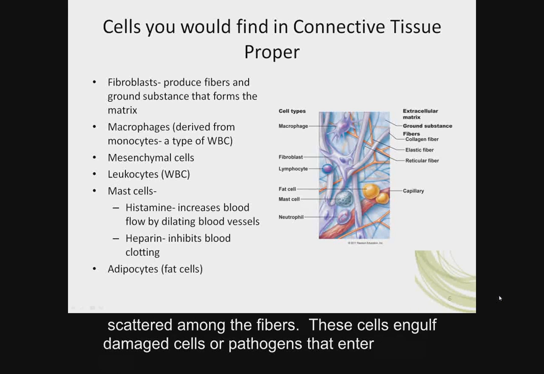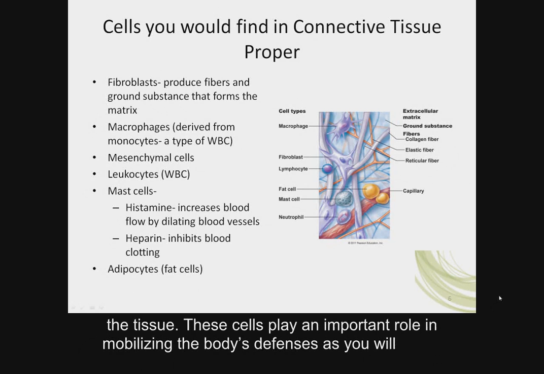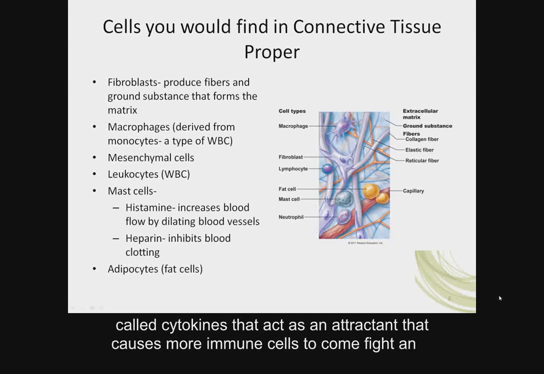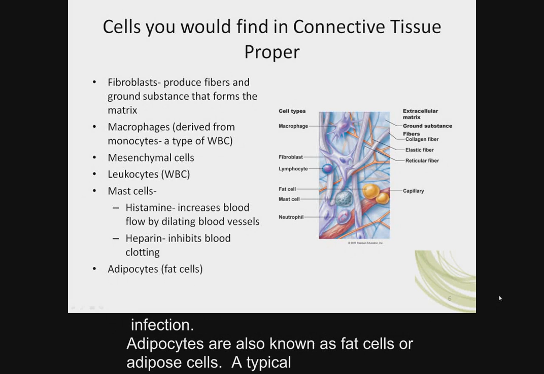Tissue macrophages are large, amoeboid-like cells that are scattered among the fibers. These cells engulf damaged cells or pathogens that enter the tissue. These cells play an important role in mobilizing the body's defenses, as you will learn later in our blood chapter. When stimulated, these cells release chemicals called cytokines that act as an attractant that causes more immune cells to come fight an infection.